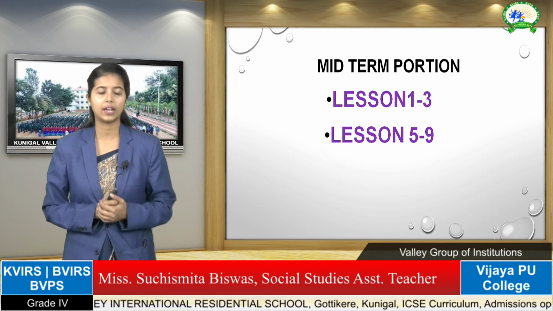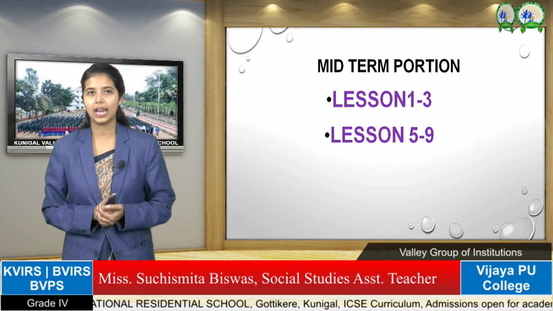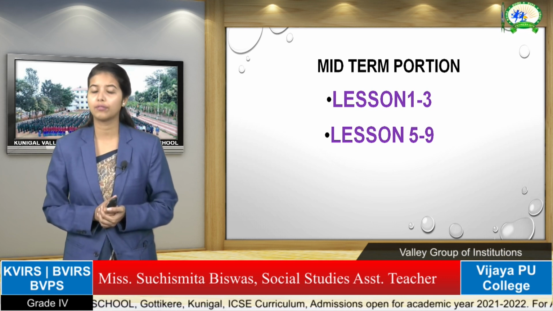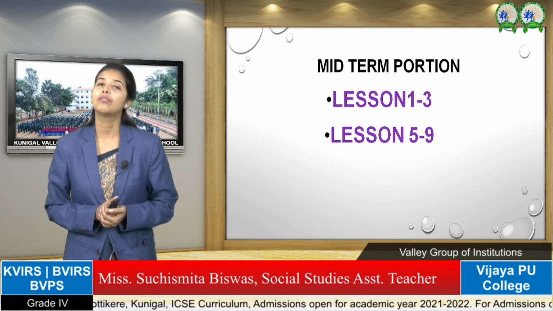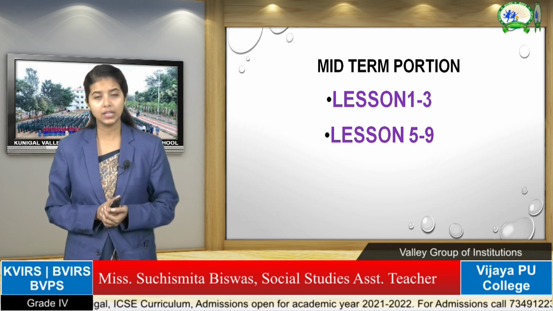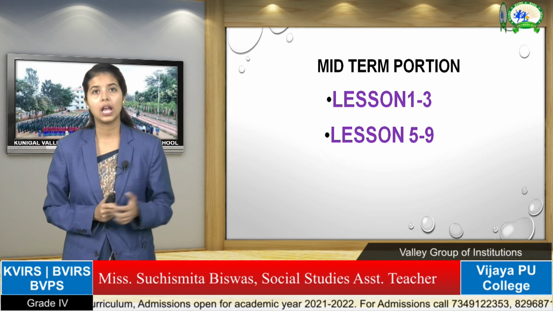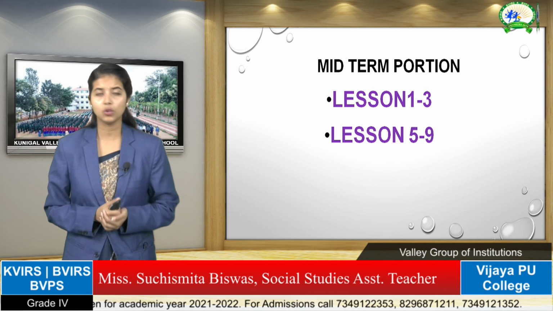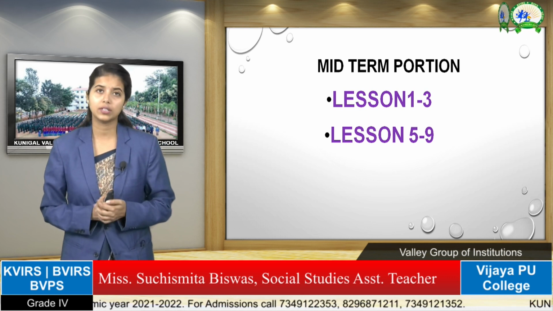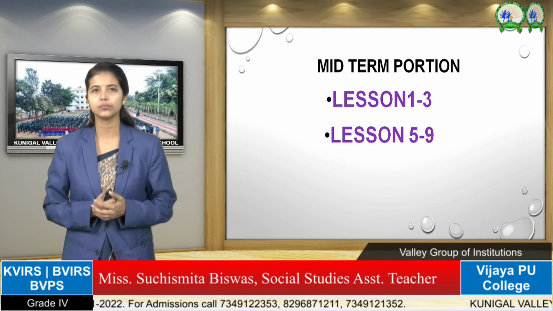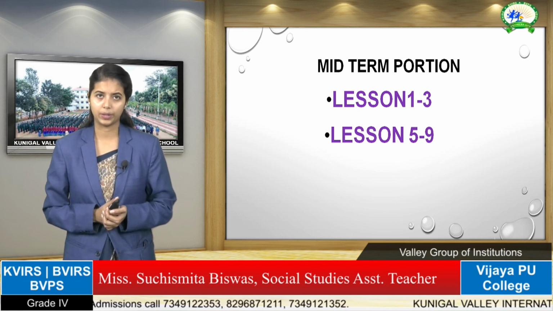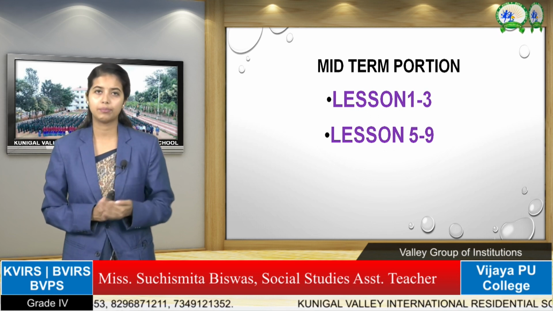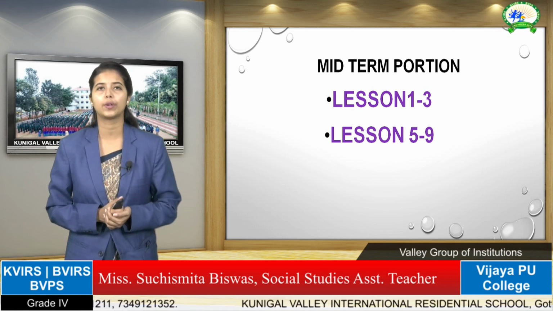And last and very important, as in the last examination, is give reasons. I will give you one statement and you have to write the reason why it is so. You already know very well the meaning of give reason. So this is the midterm portion, chapters and question pattern that you are going to see.